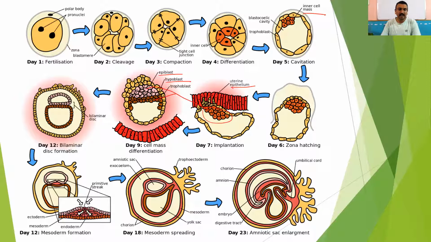Hypoblast cells, while they are dividing, start migrating. Can you see they have started migrating in this direction as well as this direction? As a result, more and more cells are formed, and they form a complete new cavity. Already there was a cavity. This cavity was a blastocele, right? This was initially the blastocele.